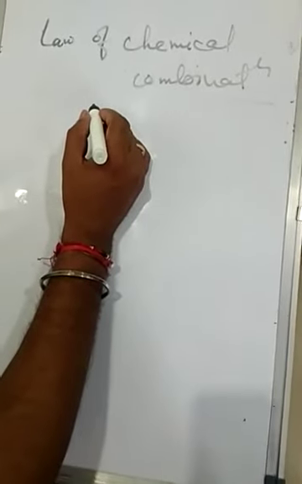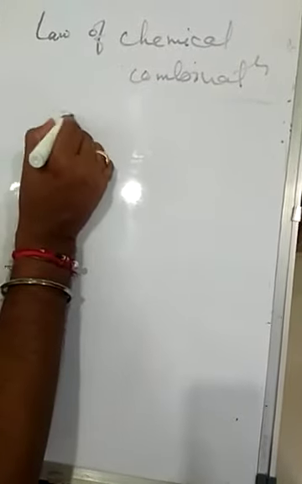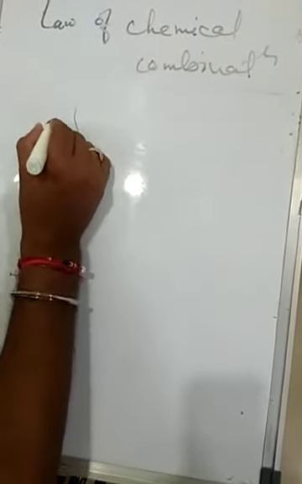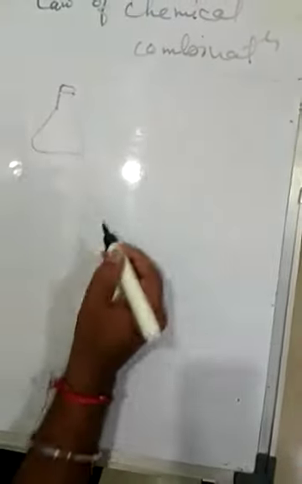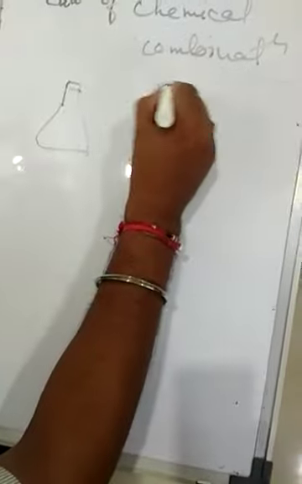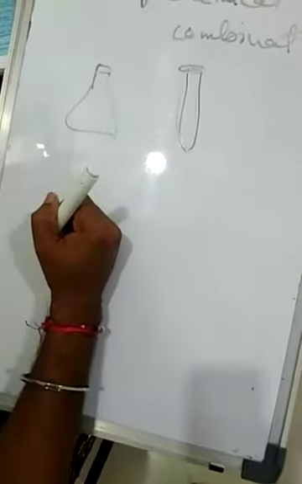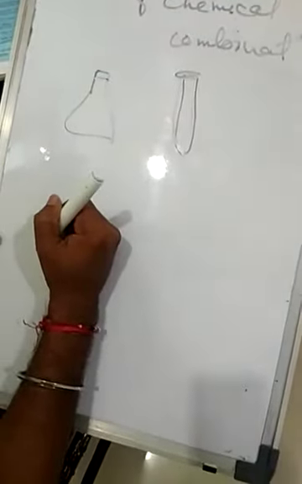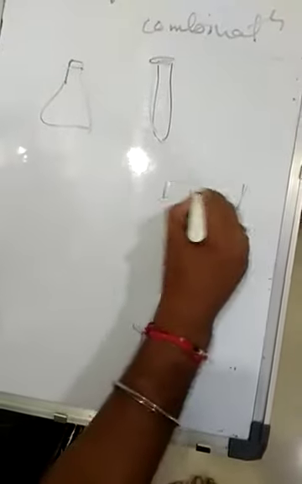The apparatus is given: first a conical flask, then a test tube. The third thing is the balance, a weigh balance. Suppose we take a weigh balance with a capacity of near about 1 kg. In the market, this is the electronic weigh balance.